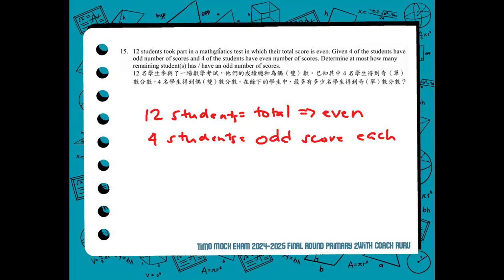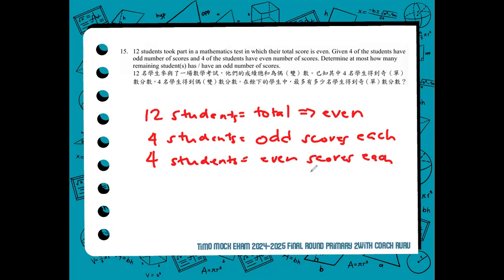Because it's written, four of the students have odd number of scores, not the total, but their scores are odd. And the other four students got even score each, right? Have even number of scores.